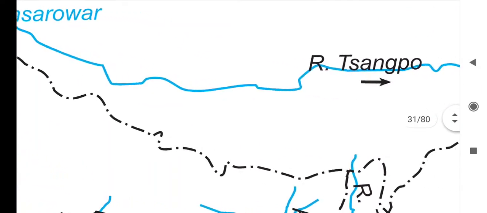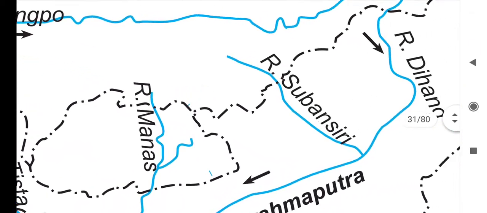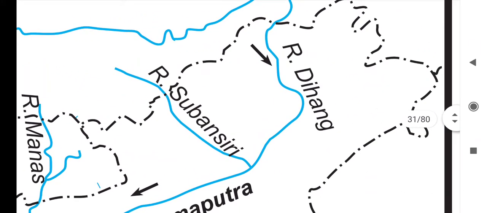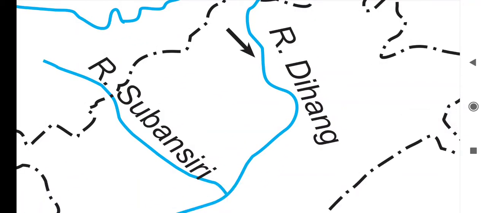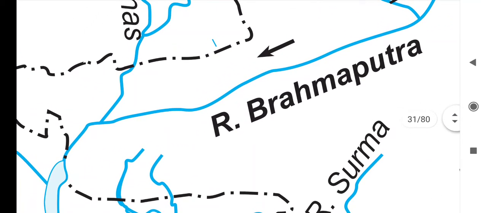River Sangpo. So this is its name in the Himalaya, in the Tibet region. Then when it crosses the Himalaya and enters Arunachal Pradesh, the same river gets the name river Dihang, and when it comes eastward, its name is river Brahmaputra.